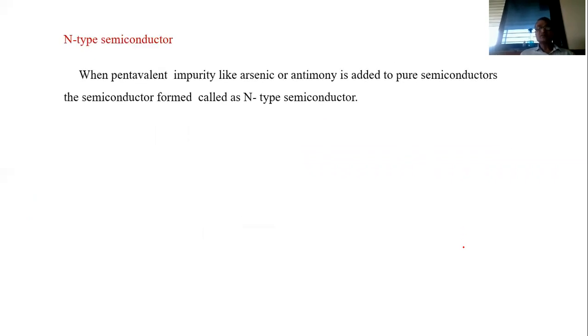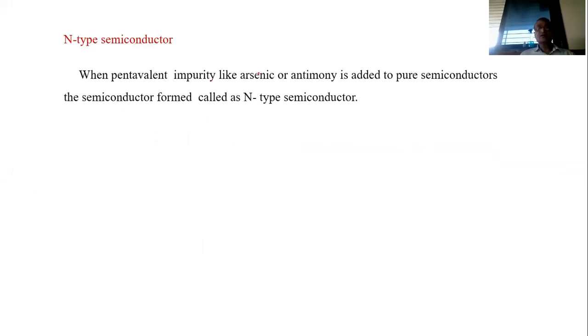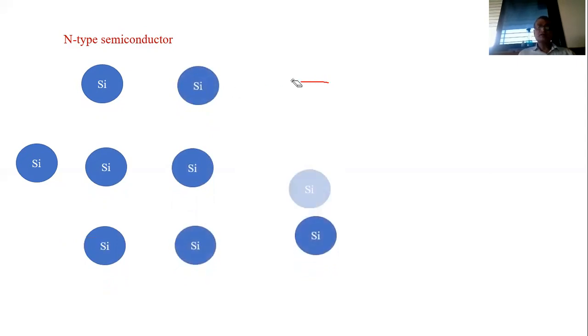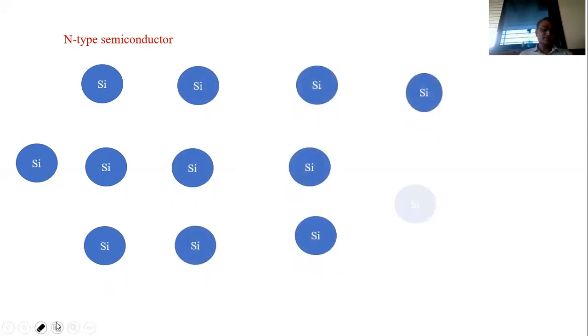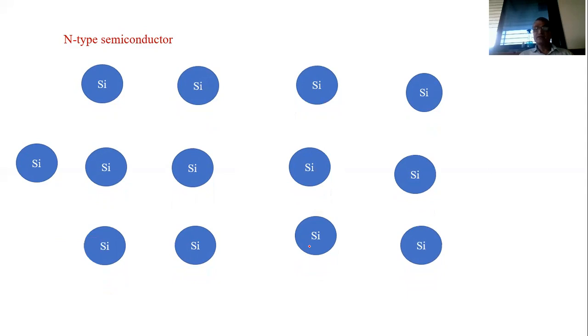Now let us see about the n-type semiconductor. When a pentavalent impurity, like arsenic or antimony, is added to the pure semiconductor, the semiconductor formed is called the n-type semiconductor. As we have seen, in case of p-type semiconductor we use the trivalent impurity, and in case of n-type semiconductor, we use the pentavalent impurity.